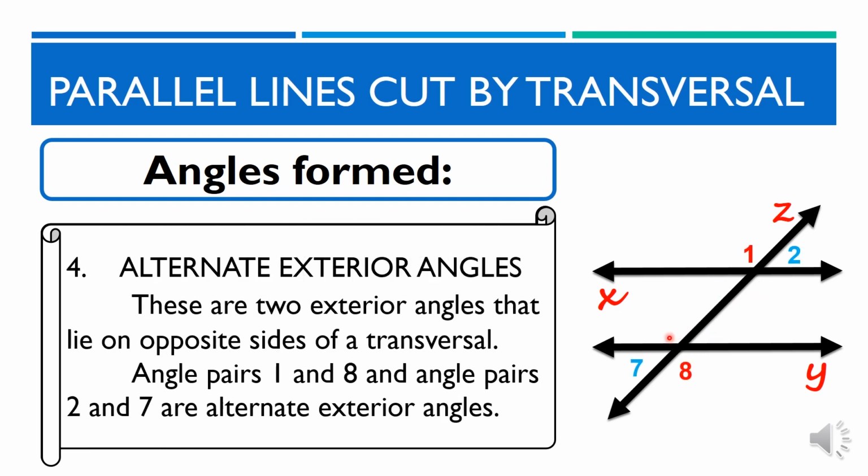Number 4, alternate exterior angles. These are 2 exterior angles that lie on opposite sides of a transversal. Angle pairs 1 and 8 and angle pairs 2 and 7 are alternate exterior angles. Ito naman ang mga angle pairs sa labas ng parallel lines. Ito ay mga partners na angle at nakapwesto sa magkaibang parte ng hindi magkatabi. Sa ating example, ito ay ang mga angle pairs 1 and 8 and 2 and 7.